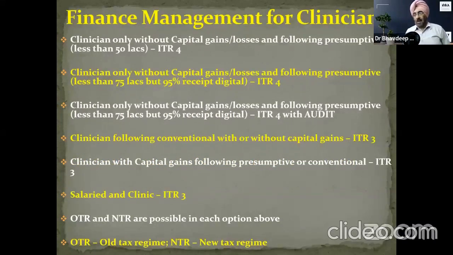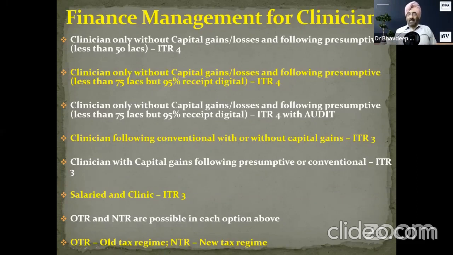So another chart for clinicians. Now clinician only, without capital gains or losses and following presumptive, ITR 4. Simple, easy peasy. Now from this year, less than 75 lakhs, but 95% digital receipt or digital source of income, ITR 4. Clinician only without capital gains, but following presumptive, but over 95% digital, less than 75 lakhs, ITR 4 with audit. Following conventional with or without capital gains, ITR 3.